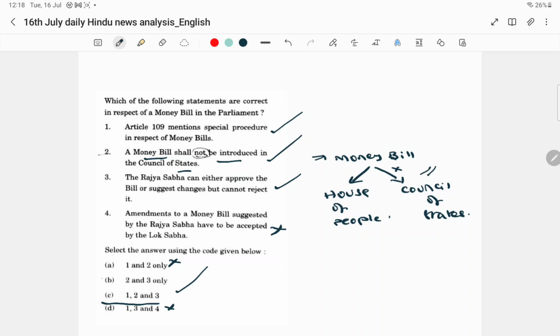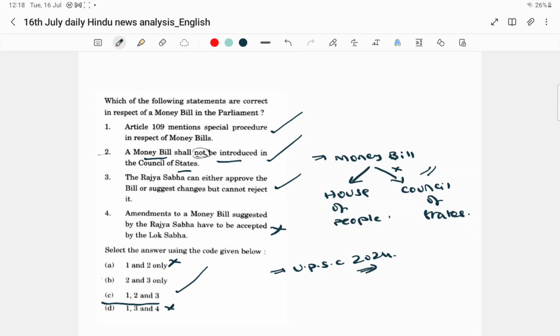Yes friends, this is the UPSC 2024 preliminary examination question. One month back this question was asked in UPSC 2024. See how important it is and how they are asking the questions. They are asking only bare minimum points, right?